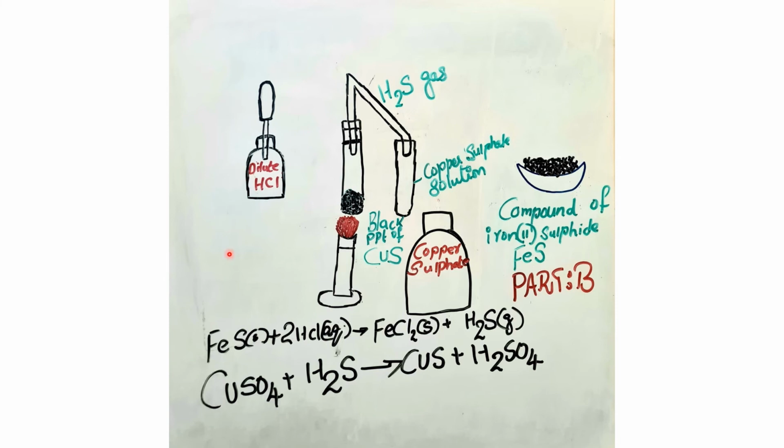Next, take copper sulfate in a test tube, and add a little amount of part B along with hydrochloric acid in another test tube. Now, connect with the bent pipe so that iron sulfide reacts with hydrochloric acid and produces hydrogen sulfide. Here the gas is hydrogen sulfide, and here we can see the precipitate. The copper sulfate reacts with hydrogen sulfide and forms copper sulfide plus sulfuric acid.